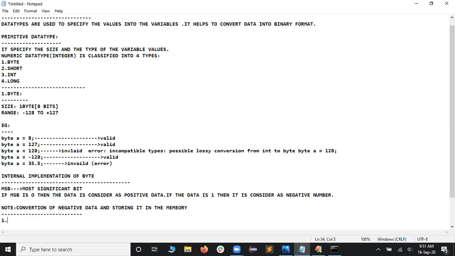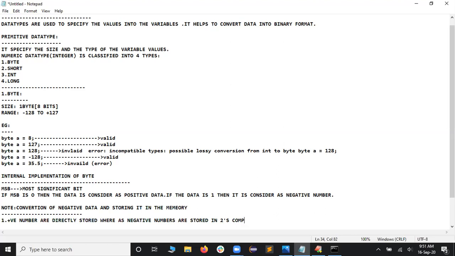If someone asks, you can tell that positive numbers are directly stored, whereas negative numbers are stored in what type?